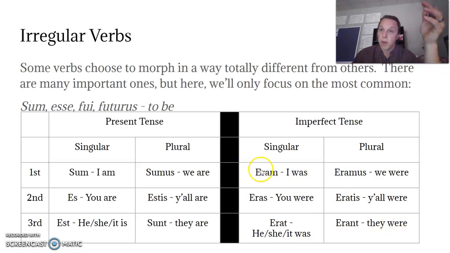So this one's a little more regular. It starts with ERA all the time, and then you just slap the endings onto it: m, s, t, mus, tis, nt. You still got that m there. So that one's a little easier to understand. The main difference is you'll see either est or erat a lot of the time. Just remember that est means is, erat means was.